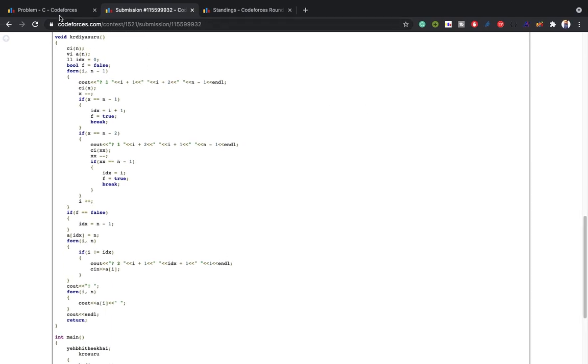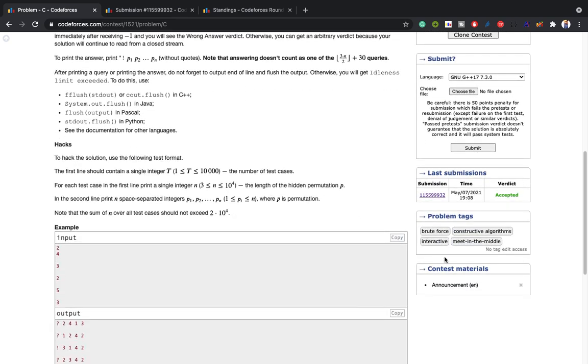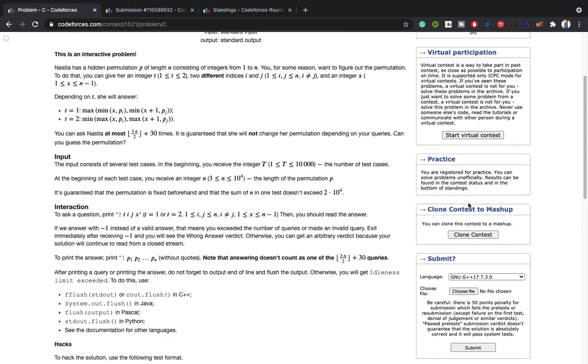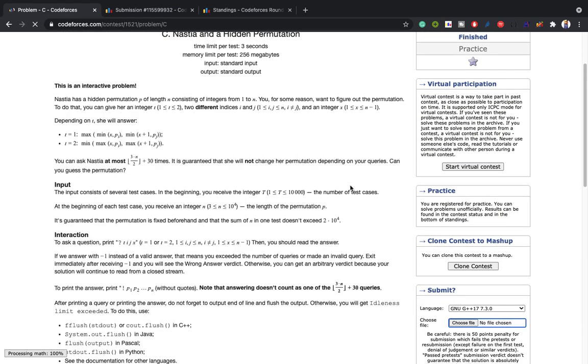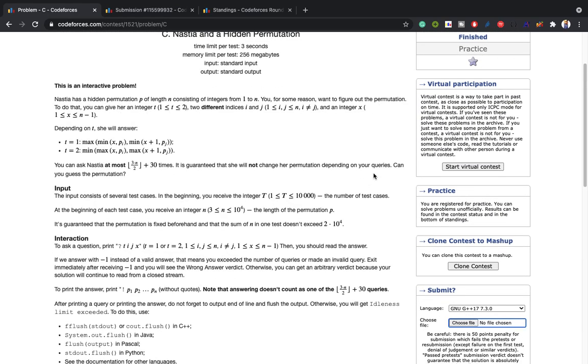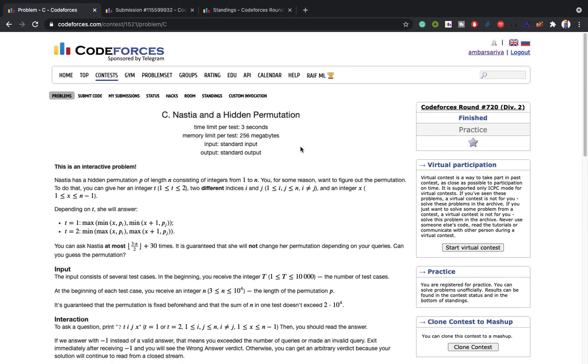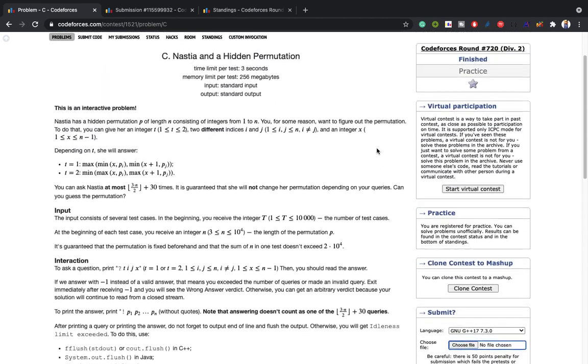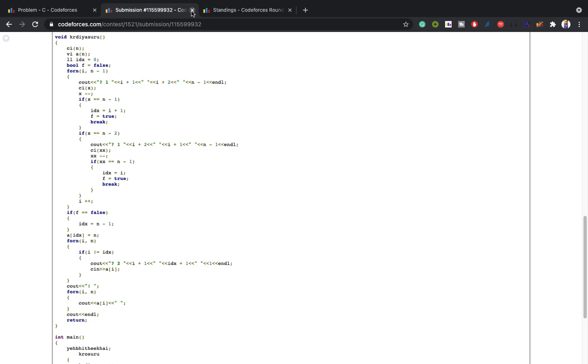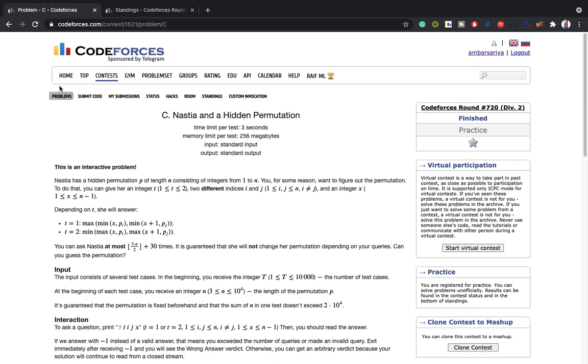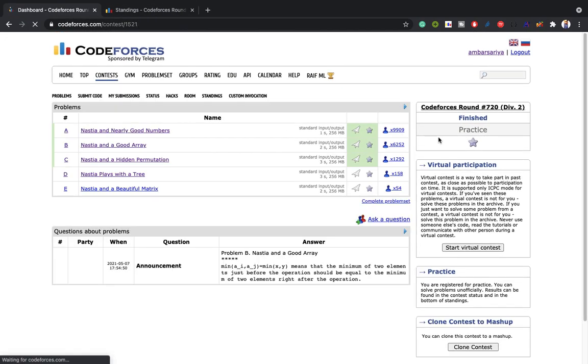Yes, it was a good question, constructive, a lot constructive and lots of intuitions, and it would be a question of approximately 1800 to 1900 rating, it is a tougher one, no doubt it can go up to 2000, but it is a tough one. So yeah, this is the problem C, and any doubt, you are most welcome in the comment section.